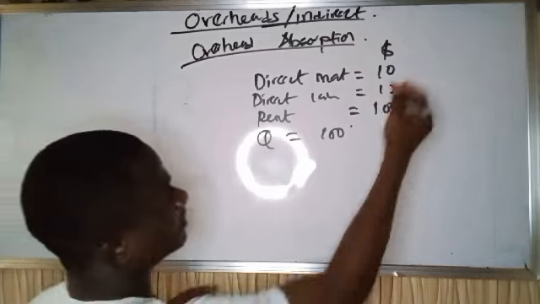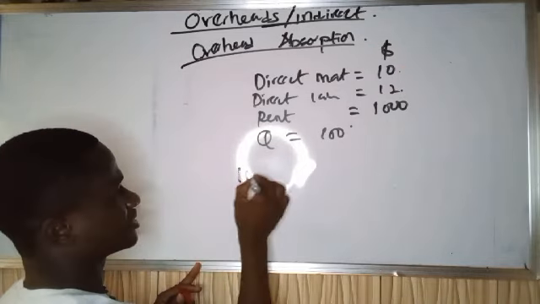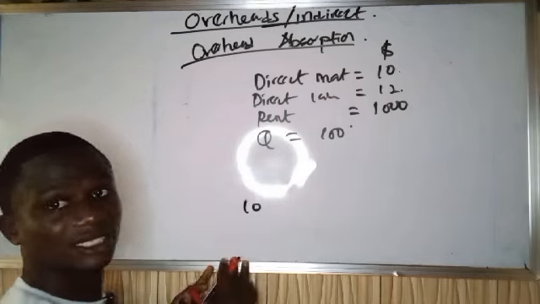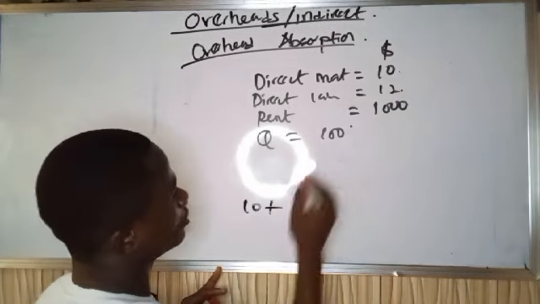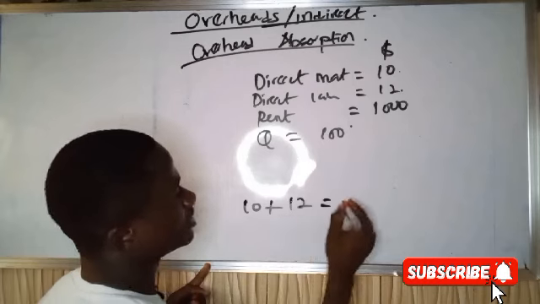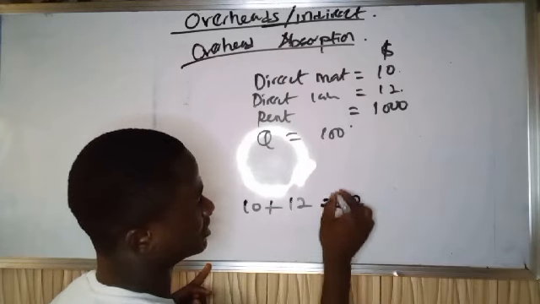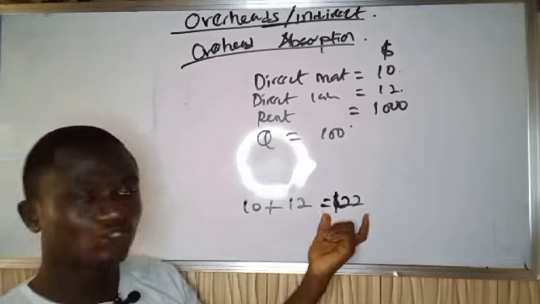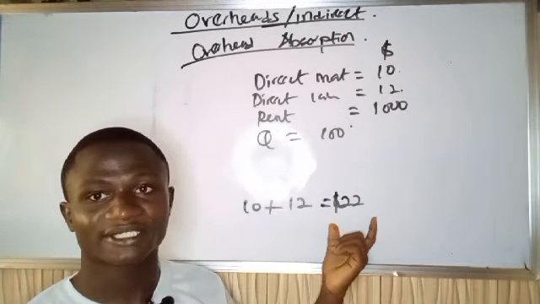My direct materials is $10 plus my direct labor is $12, which makes $22. So definitely I can say my total direct cost on a product is $22.